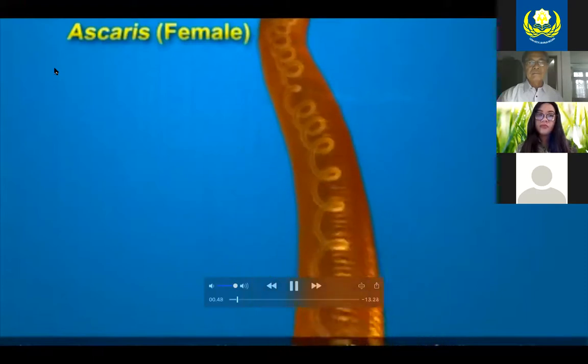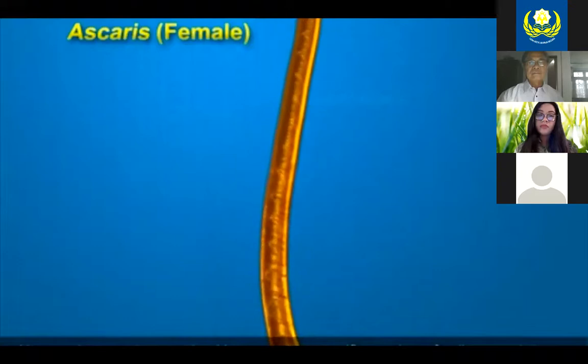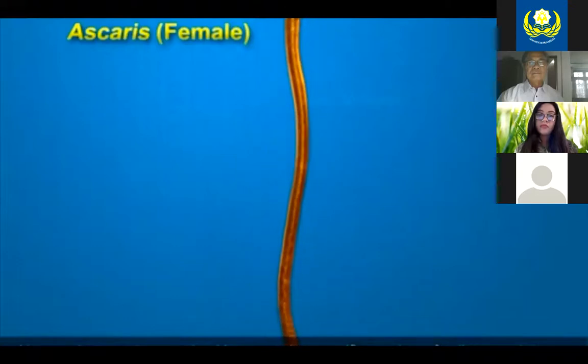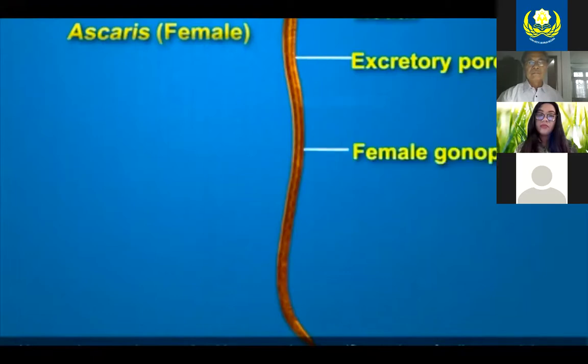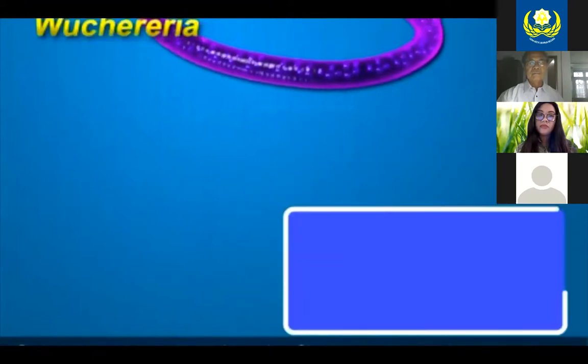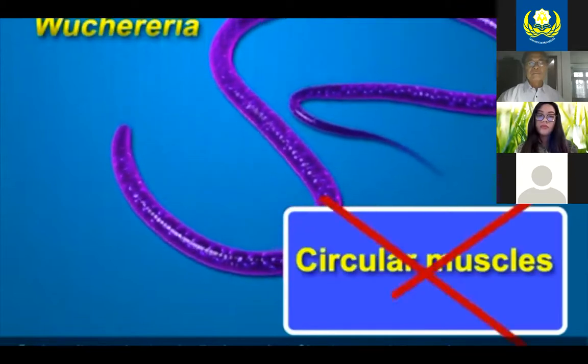Nematodes are characterized by a species-specific number of cells or nuclei. Body of nematodes is slender, cylindrical, unsegmented, with resistant cuticle. Body wall contains longitudinal muscles. Circular muscles are absent.